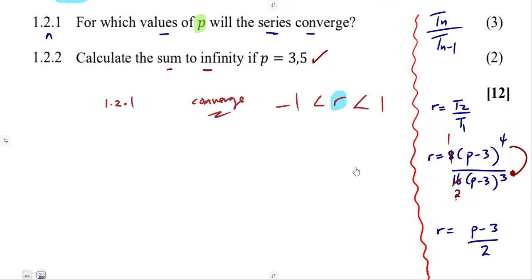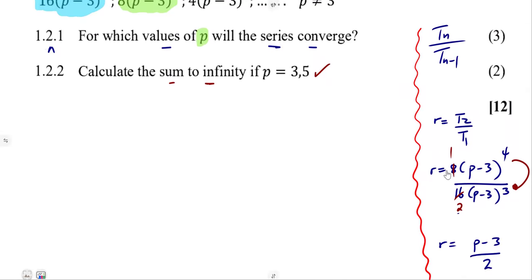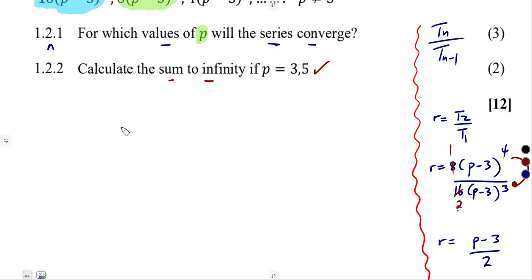Not to say we calculate something, then they give us a certain value of P which does not even satisfy that interval. It shows that something is wrong in our calculation. But in this case, everything is fine. So they said calculate what? The sum to infinity. We are given this formula from our formula sheet.